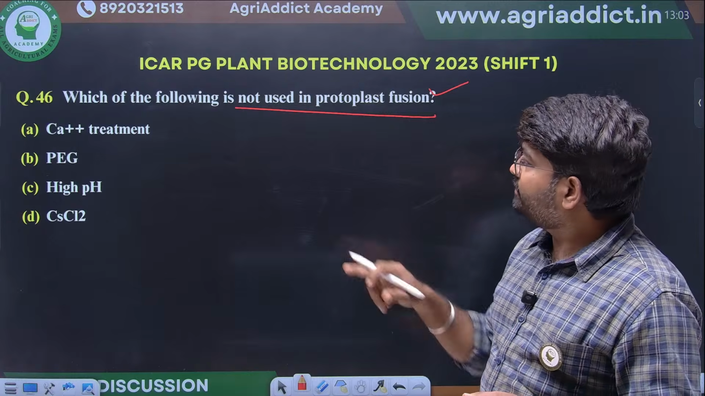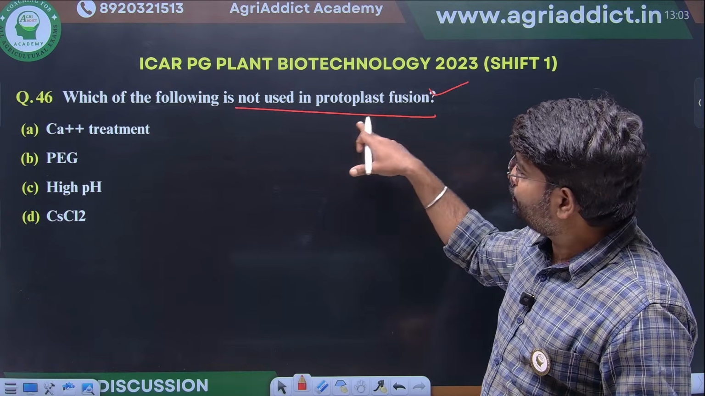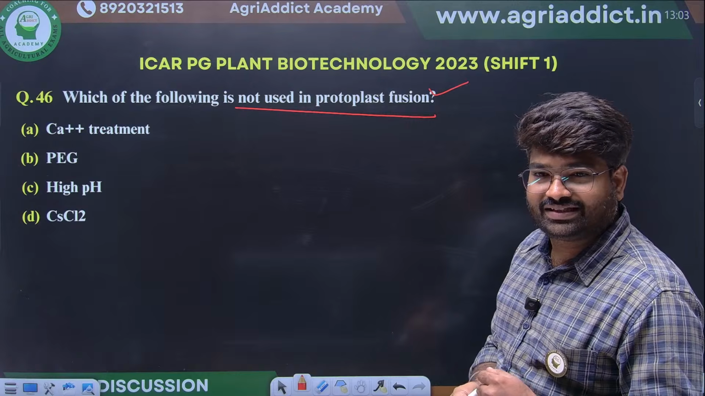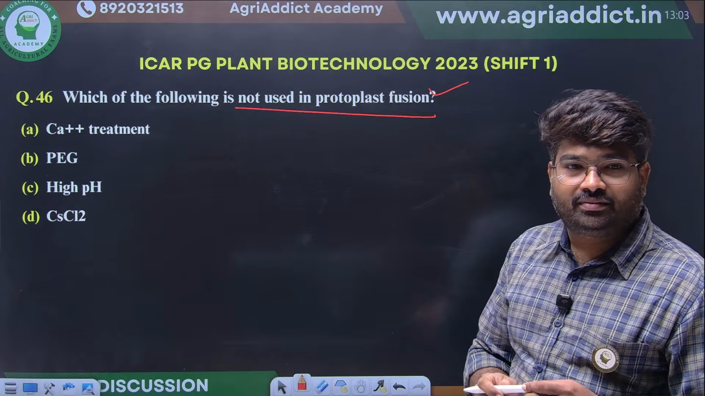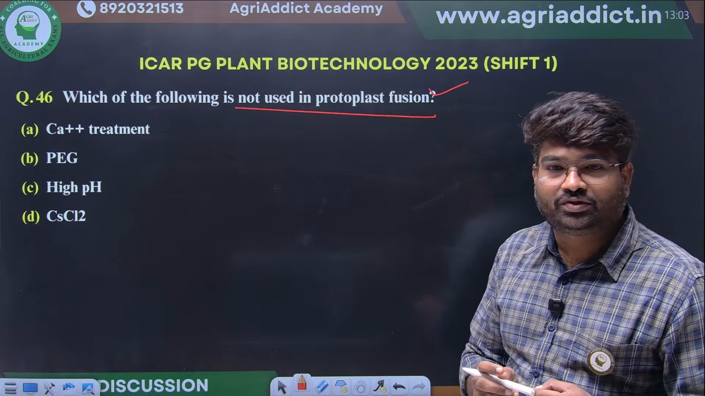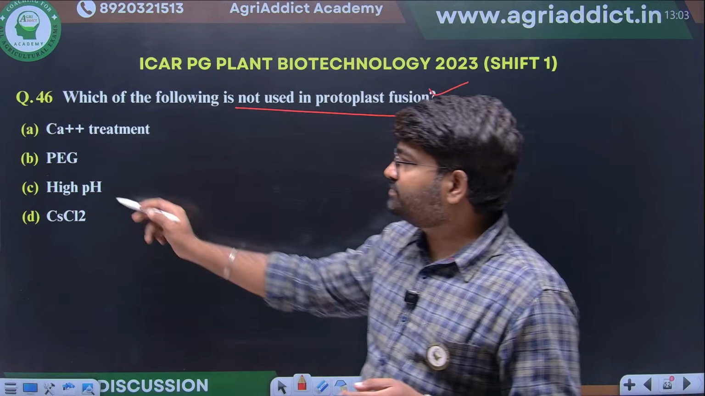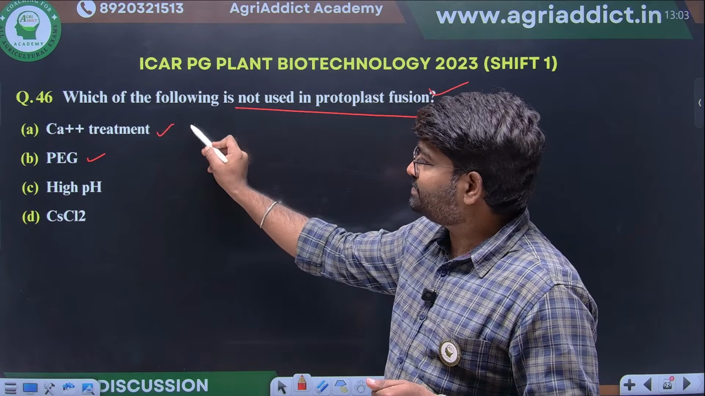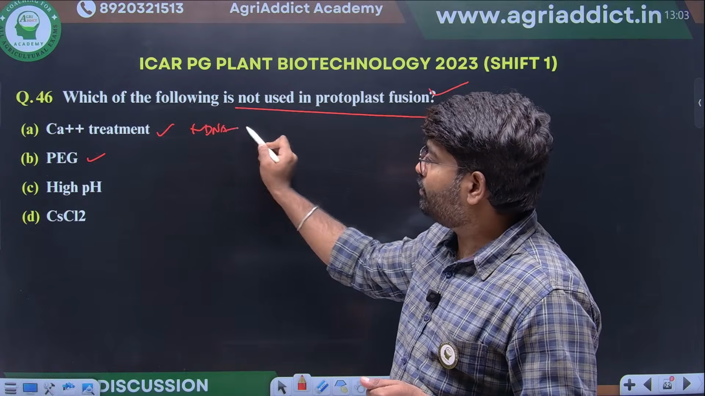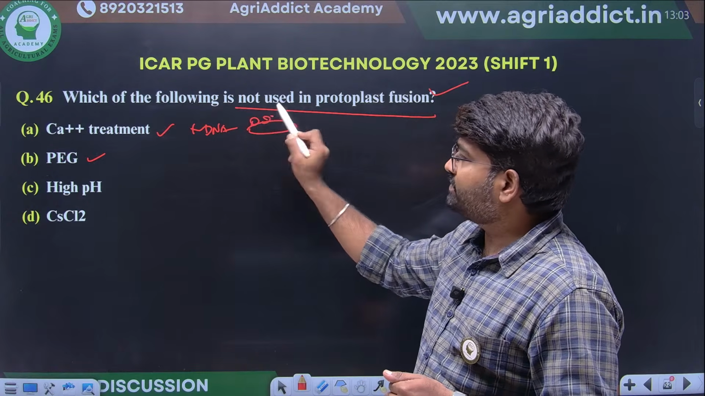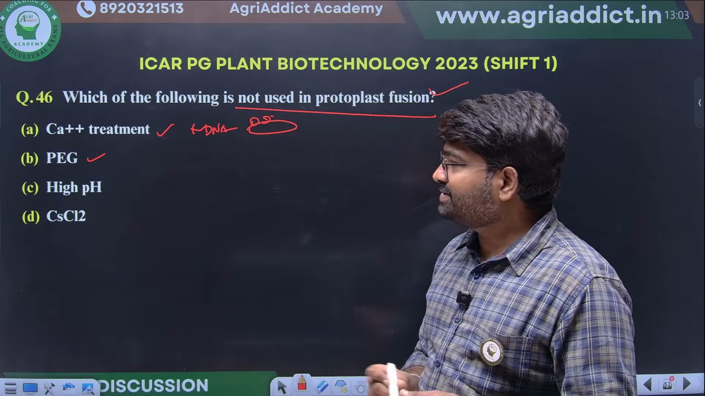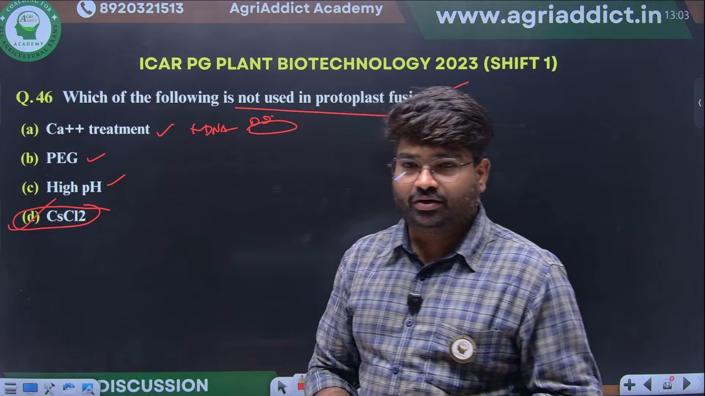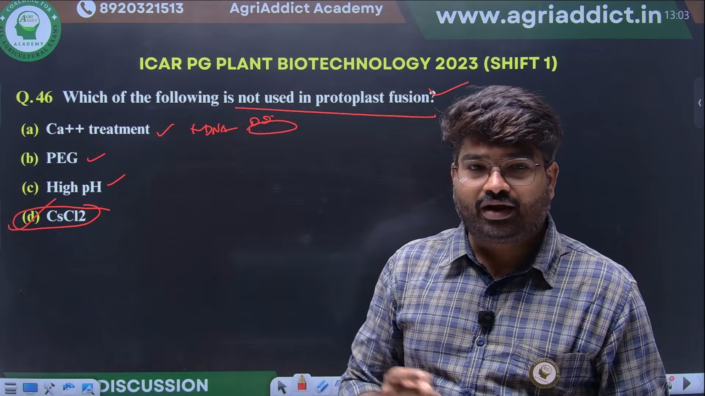Which of the following is not used in protoplast fusion? Any guesses? PEG, yes, we will use. Calcium, yes, we will use. Calcium plus DNA we will use, that will go and bind on the protoplast surface. High pH, yes, we will use. Cesium chloride we will not use.